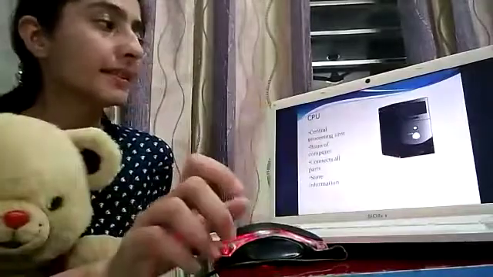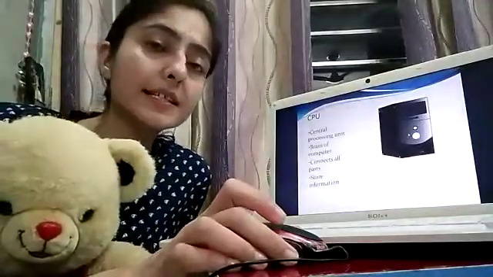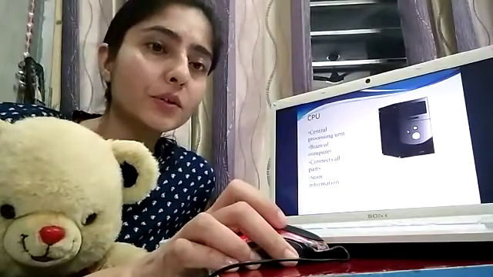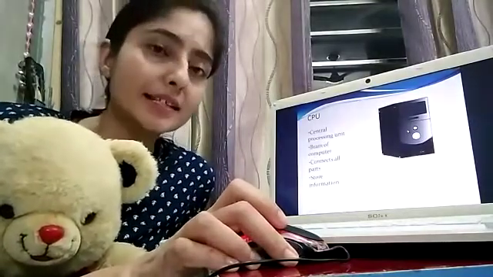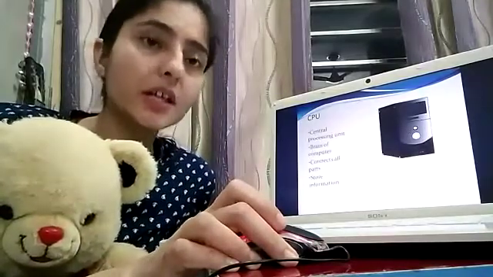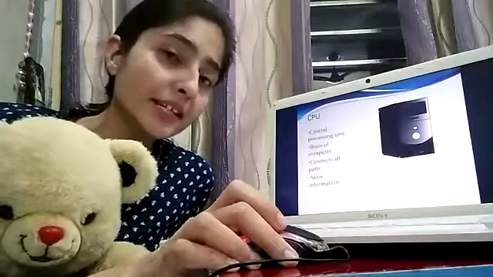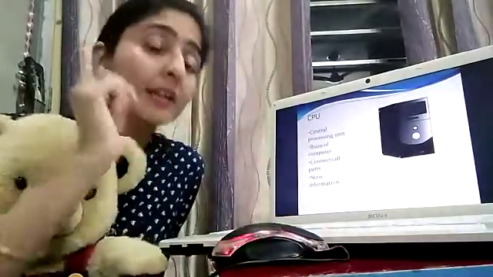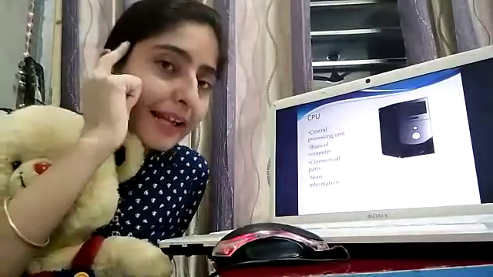Next is CPU. What is the full form of CPU? CPU full form is Central Processing Unit. What is CPU? CPU is the brain of computer.